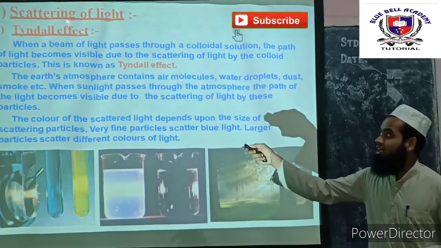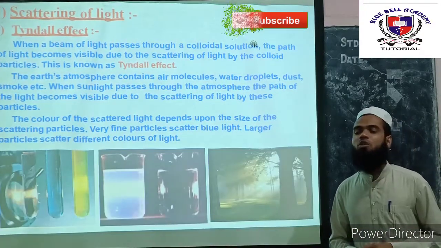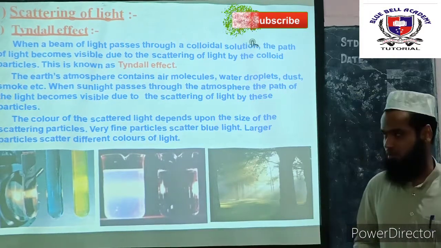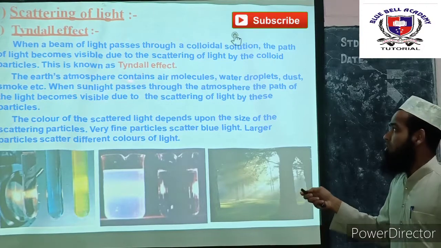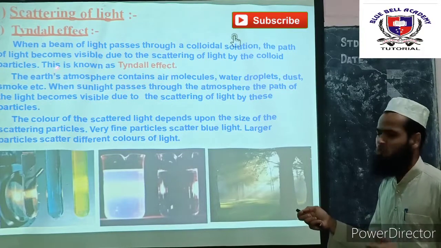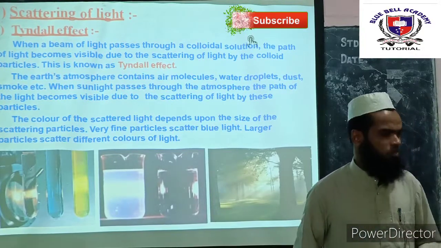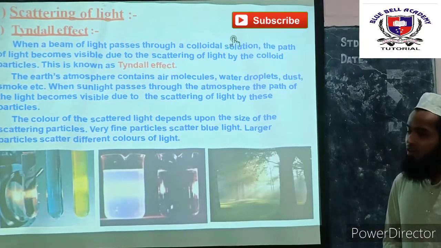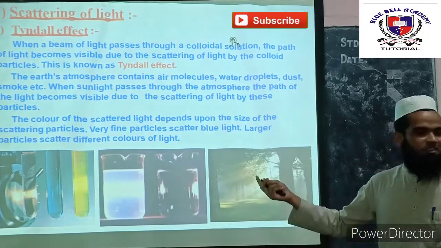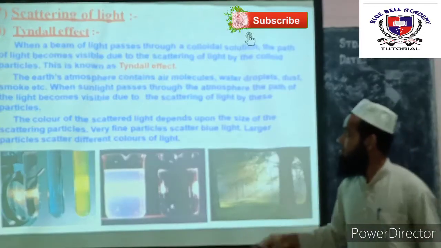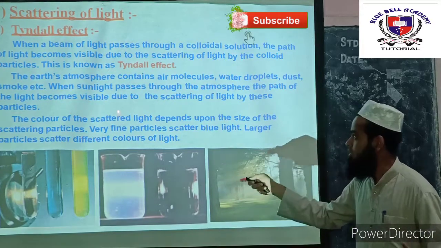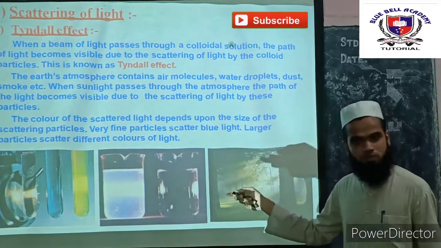By using this scattering of light, we can observe some natural phenomena taking place in the atmosphere. The Earth's atmosphere contains air molecules, water droplets, dust, smoke, etc. As you have known from the lower classes, the air surrounding the Earth is a mixture. When sunlight passes through the atmosphere, the path of the light becomes visible due to the scattering of the light by these particles.